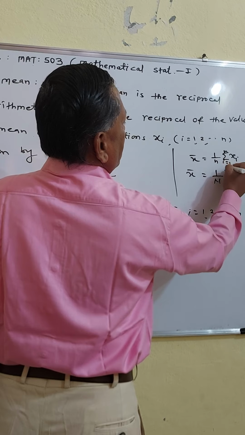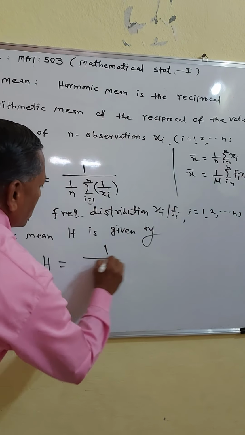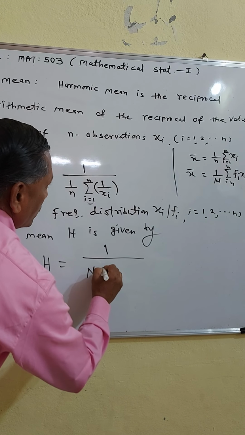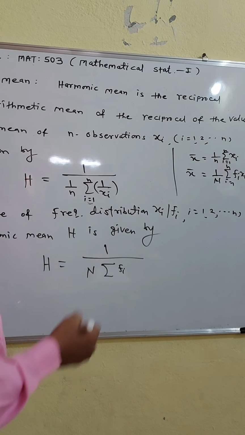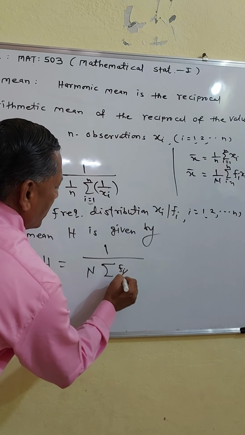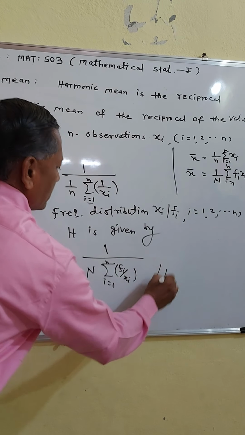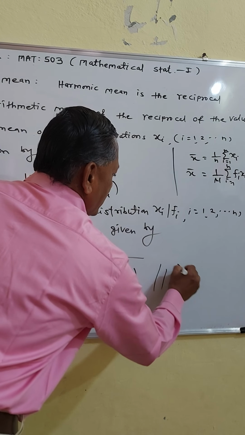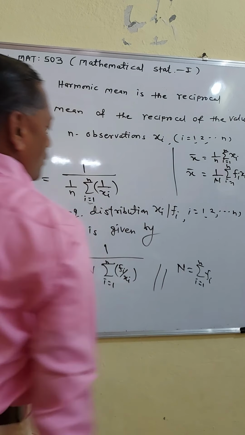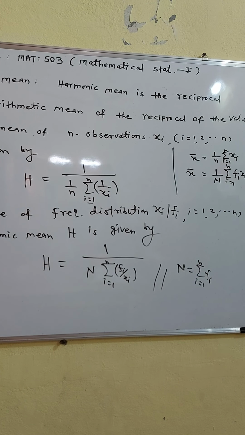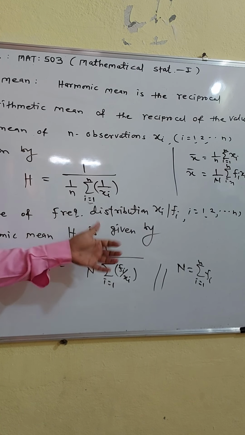So here it is 1 upon capital N into summation of fi into the reciprocal of xi, that is fi upon xi, i going from 1 to n, where capital N is the sum of all frequencies, summation of fi. So this is the definition of harmonic mean in case of ungrouped observations and in case of grouped observations.